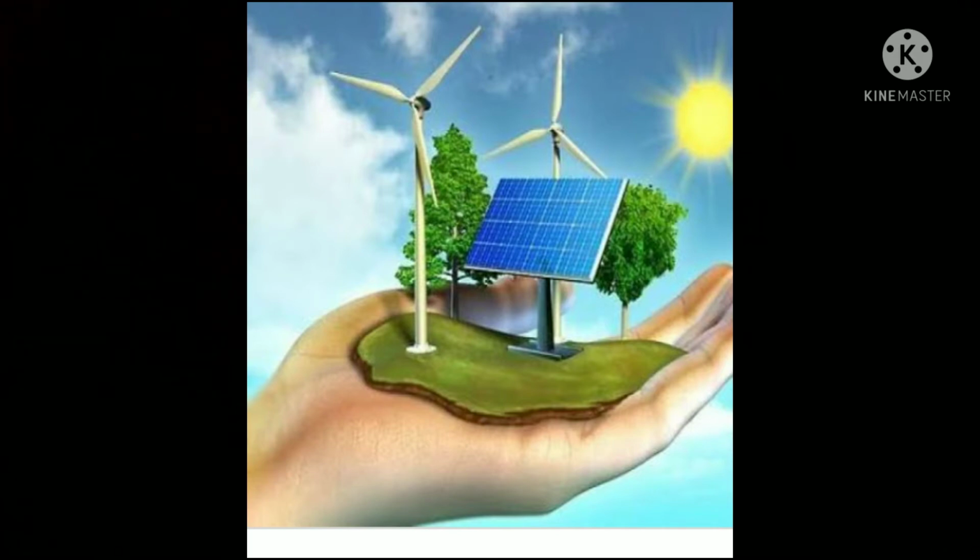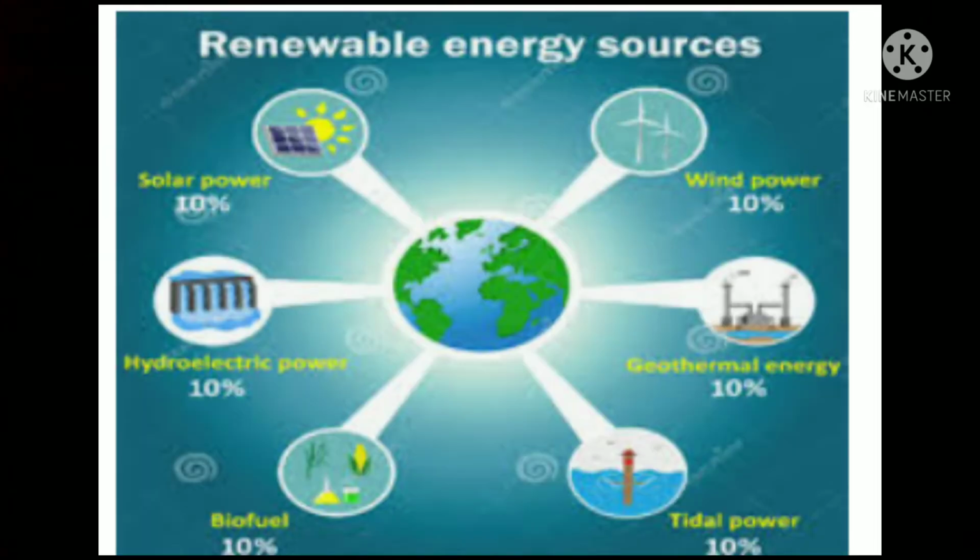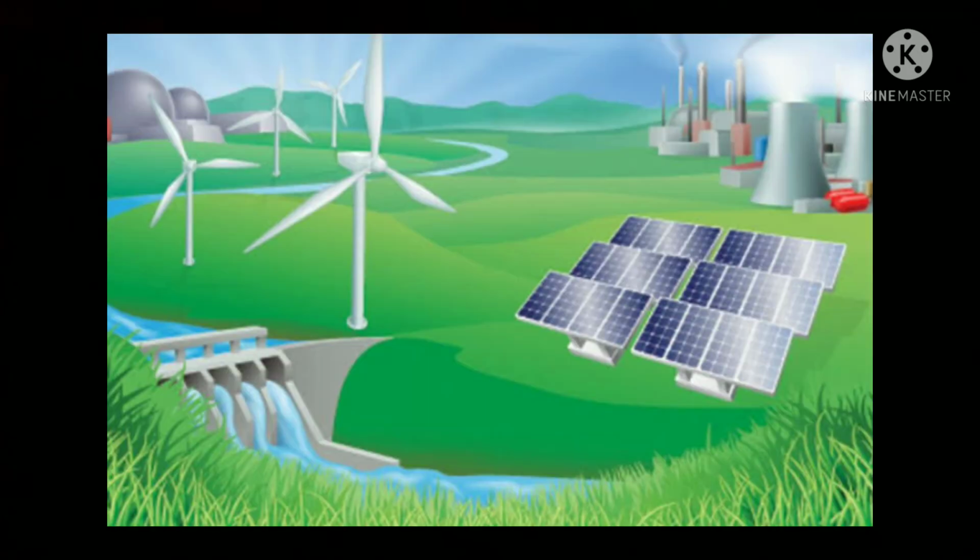The conventional sources of power, which have been used for a long time, are called conventional sources. You can say these types of resources have been used from time immemorial, continuously for a long period of time. Examples are thermoelectric power, hydroelectric power, and nuclear power. Such resources are used for a long period of time.